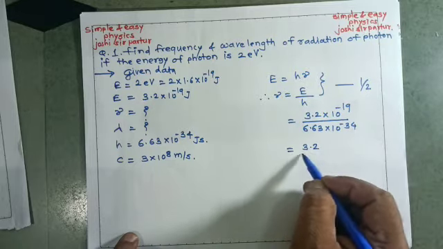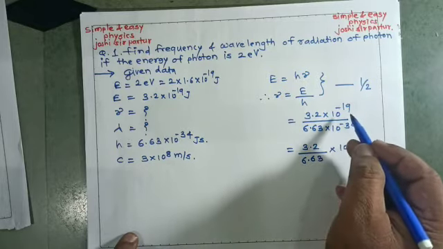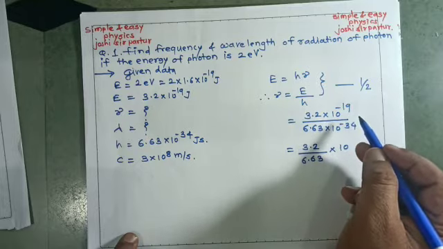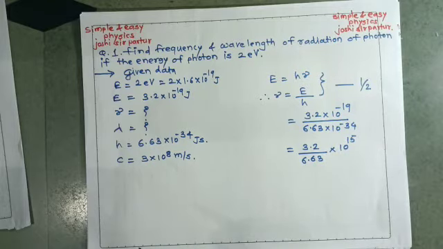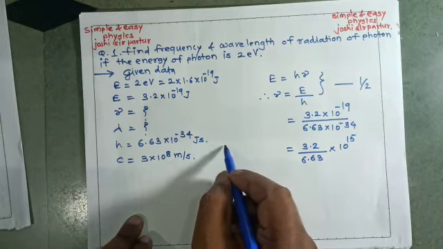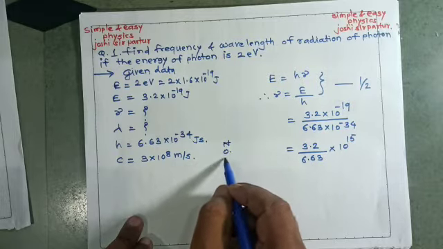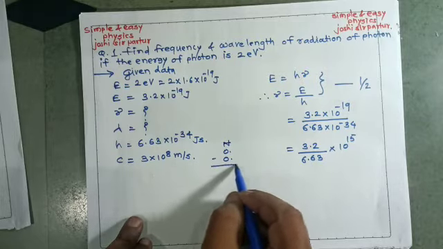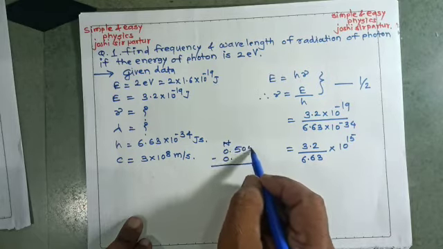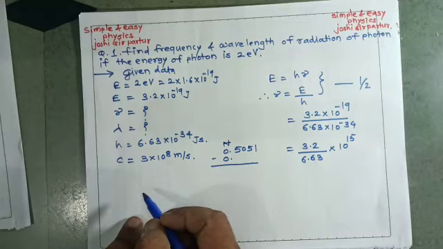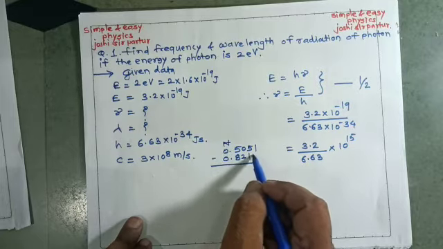3.2 upon 6.63 into 10 to the power minus 34, which on the numerator becomes plus 34. So here 10 raised to 15 will be there. If we take log, the numerator and denominator characteristic 0 are subtracted. The log of 32 is 5051, and the log of 663 is 8215.